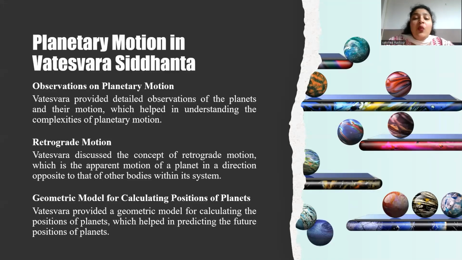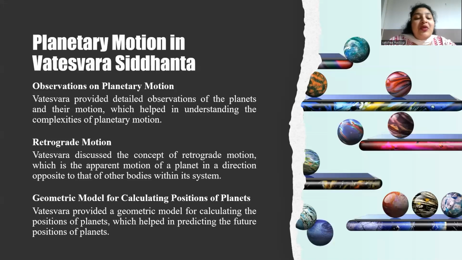Duration and frequency: Vateshwar notes that retrograde motion can last for various durations, and occurs at specific intervals for each planet. Astronomical significance: see, retrograde motion was considered important for astrological and astronomical purposes, as it was believed to influence celestial events and planetary interactions. So Vateshwar Siddhanta's discussion of retrograde motion demonstrates an understanding of the complex motions of celestial bodies and the need for careful observation and mathematical modeling to explain these phenomena.